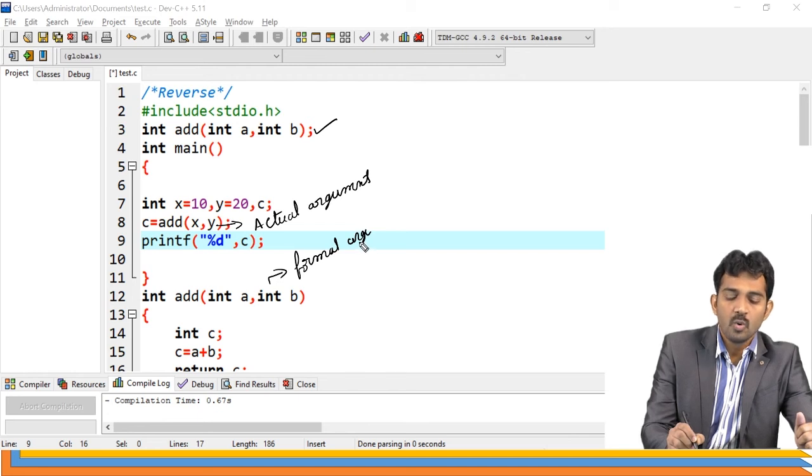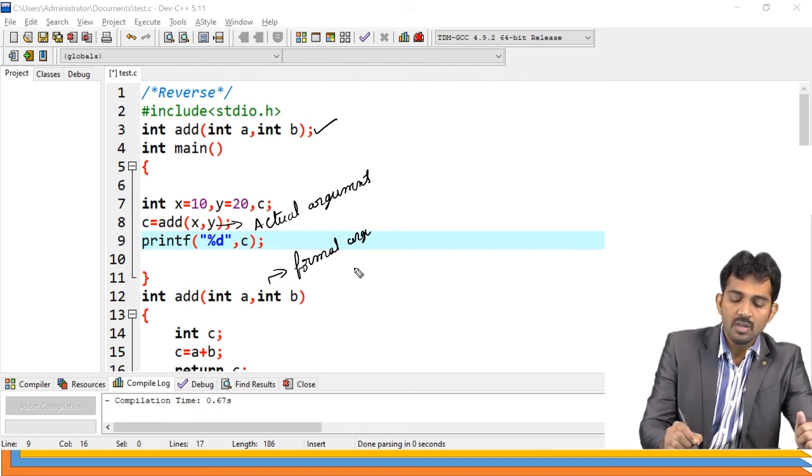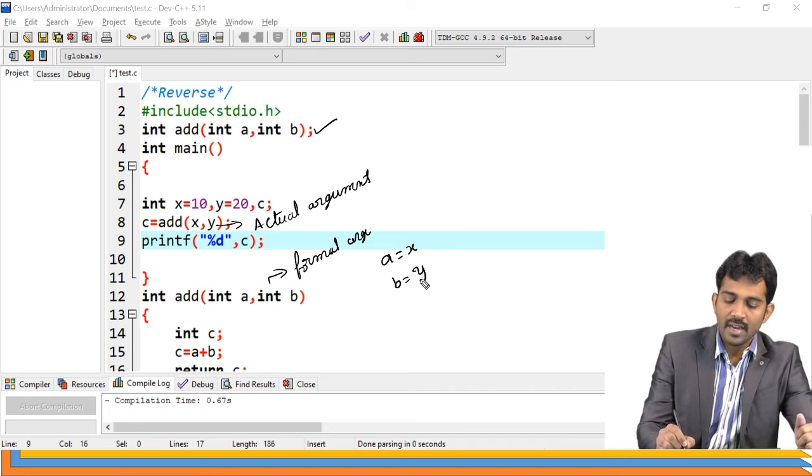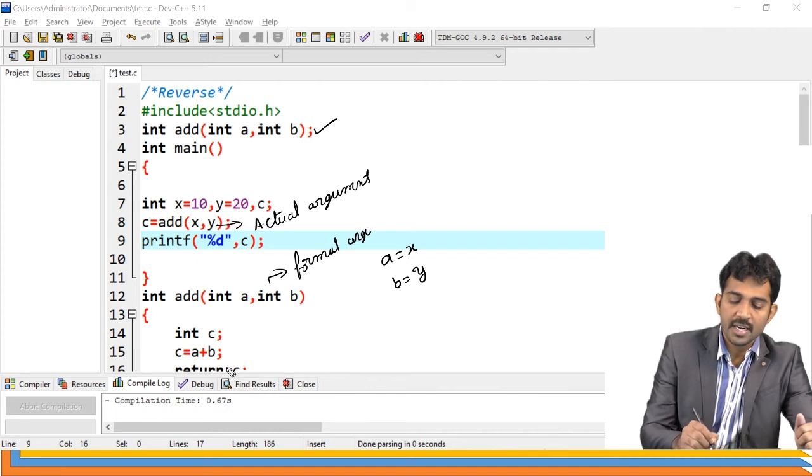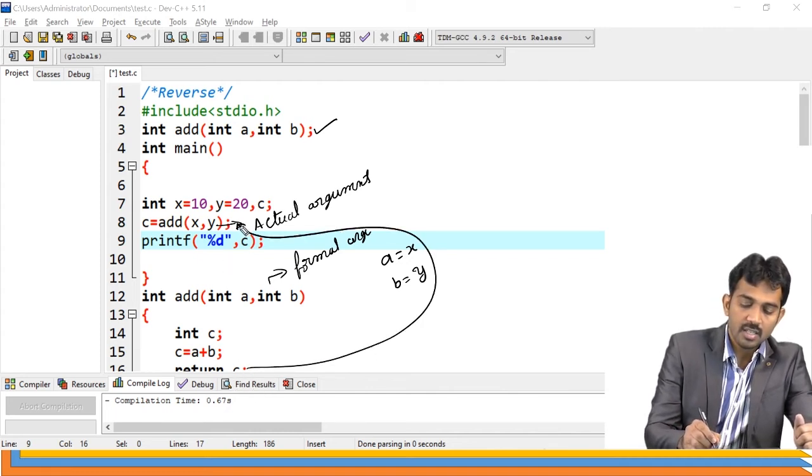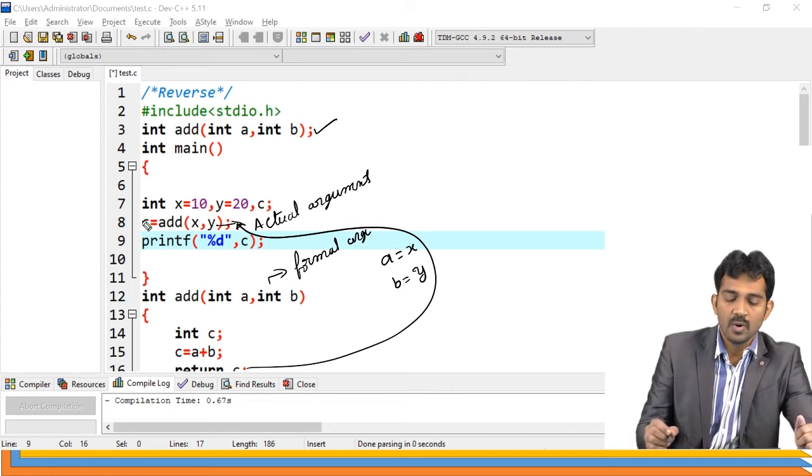When you pass the values, a value is x and b value is y. After that, it performs a plus b and returns the result. It comes back here, and the value is stored in c. So 30 is stored in c, and it prints c.